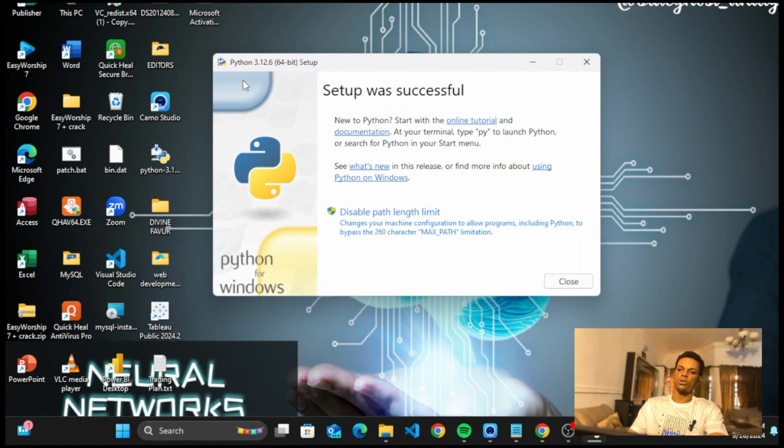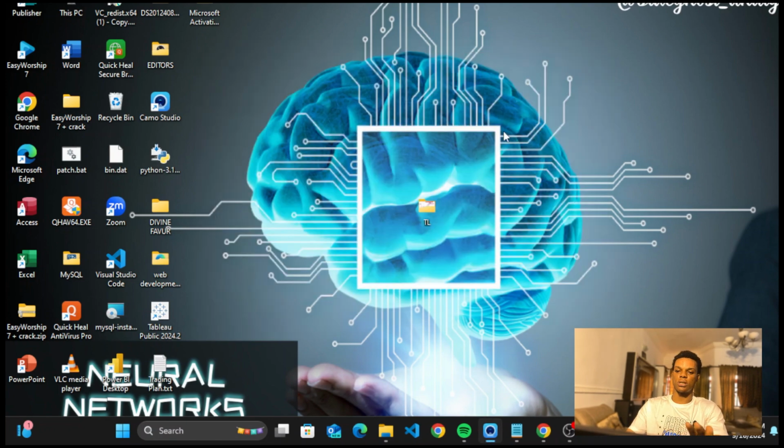The first thing you should always keep in mind is that we are downloading version 3.12.6. There's also 3.12.1, depending on the version. Some of them perform better, some of them perform less, so you have to be mindful of the one you download. But 3.12.6 is the new version that just came out. I was using 3.12.1, but we can use this one. We're going to try it together and see how we're going to use this particular software and write our codes. So I'm going to close this since I'm done.